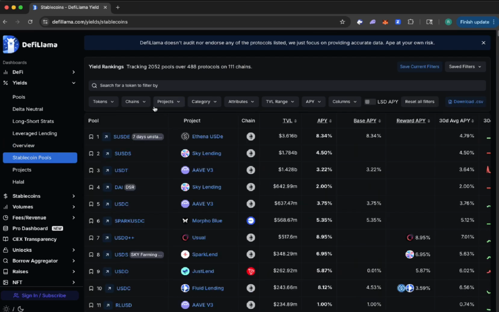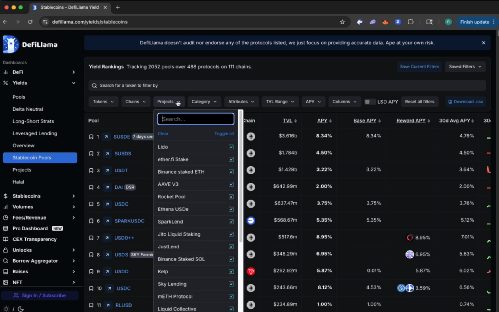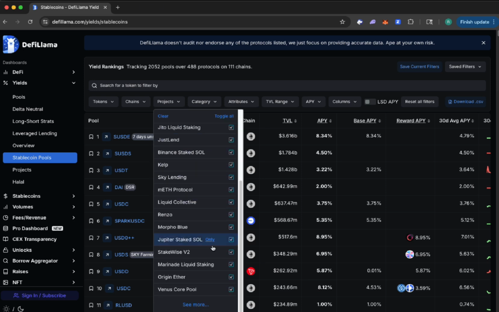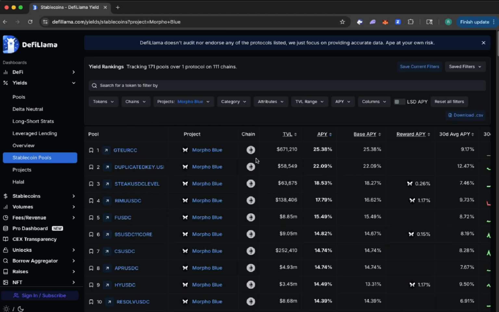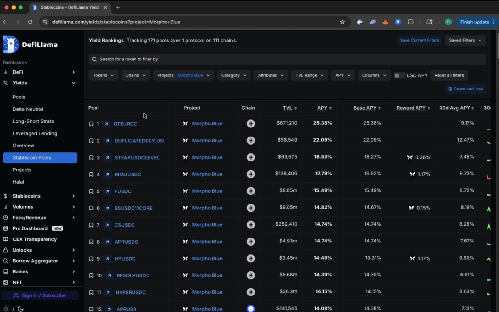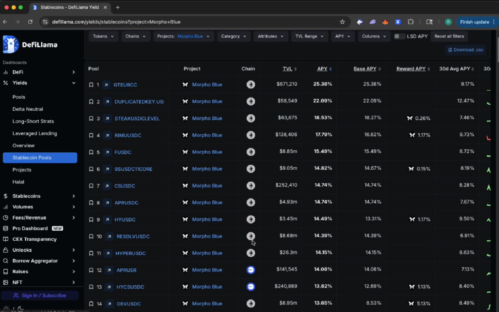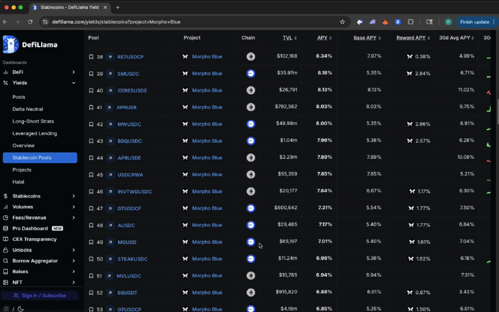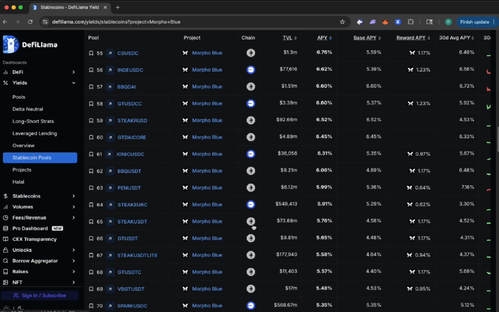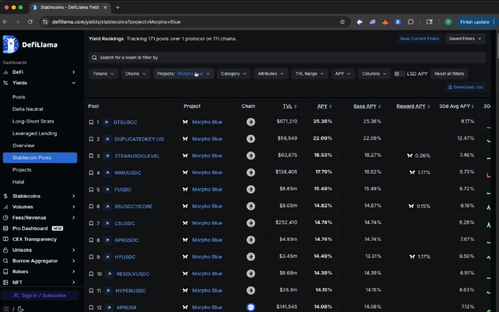Now, you can also take a look by projects. So, for example, these are projects. You can take a look at what's on Lido. You can take a look at what's on Ethena. You can take a look at these specific projects. Morpho Blue is a popular protocol that has pretty decent APYs, and you can see it here. If you did want to just look at Morpho Blue, you could see by chain. Here's something on Base. If you keep scrolling down, it's mostly Base and Ethereum. So it's just really interesting. You can take a look at it from that perspective.